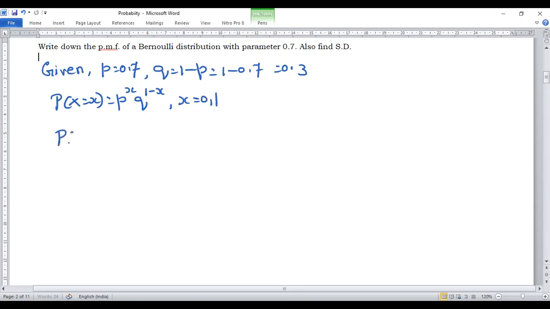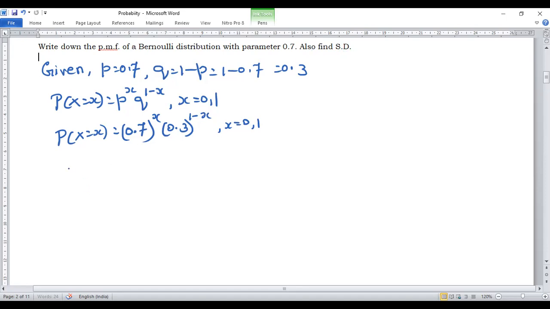Then probability of X equal to x: you know the values of p and q. Here p is 0.7 to the power x, q is 0.3 to the power 1 minus x, x is equal to 0, 1. This is the PMF of the Bernoulli distribution with parameter 0.7. And they are asking about the standard deviation.